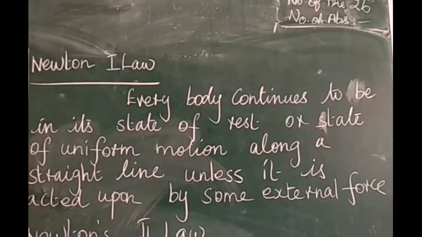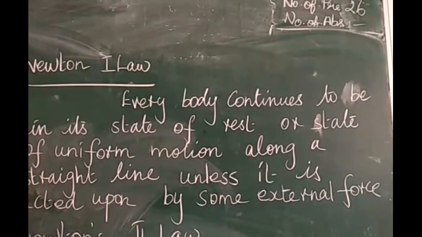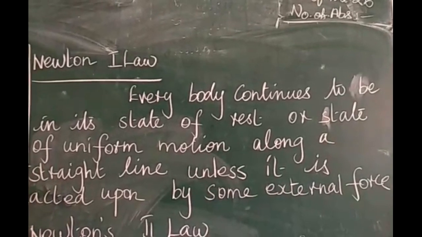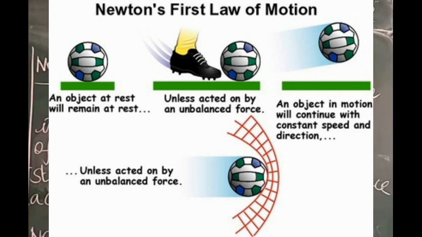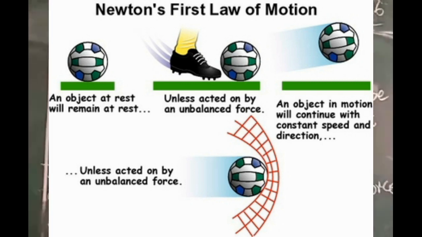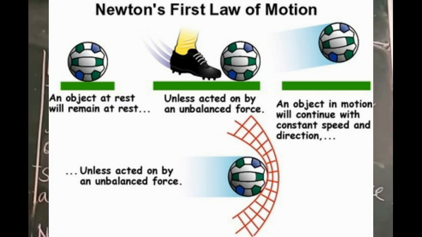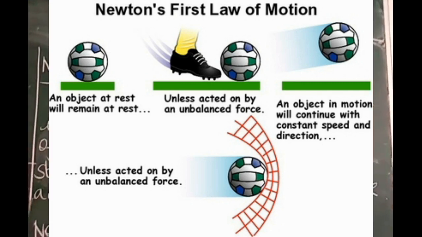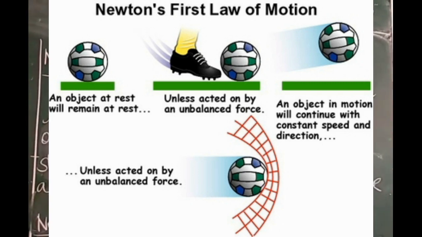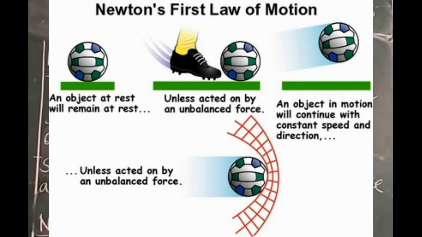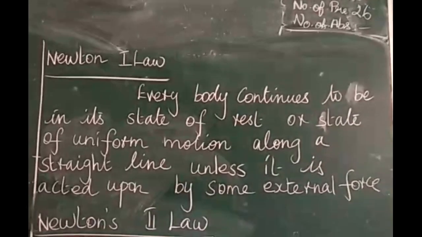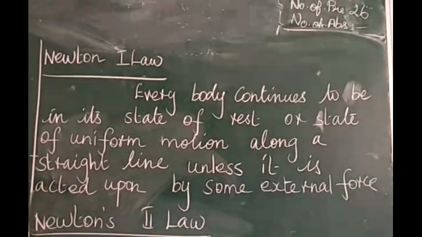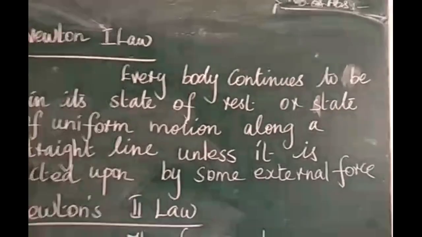For example, a book lying on the table is in the state of rest. It will remain so unless someone picks it up or moves it from one position to another. Suppose I keep a book on my table, the book remains in the same position unless anybody takes the book, or moves the table. The second part says that a body in uniform motion continues to move uniformly in a straight line unless some external force acts on it to change its state of motion.